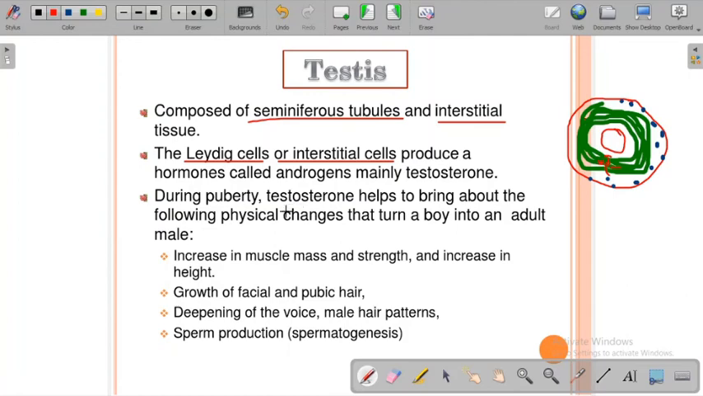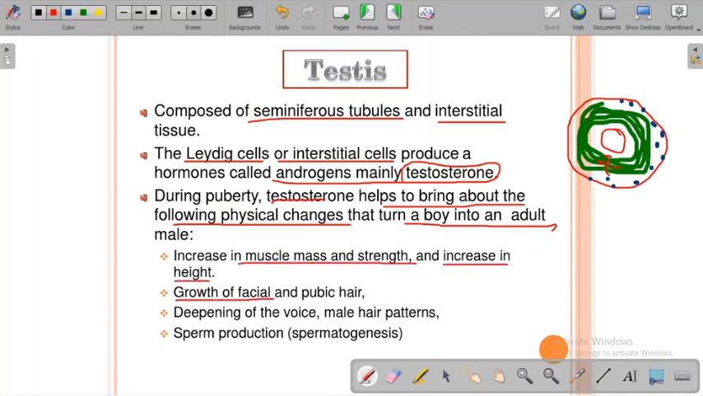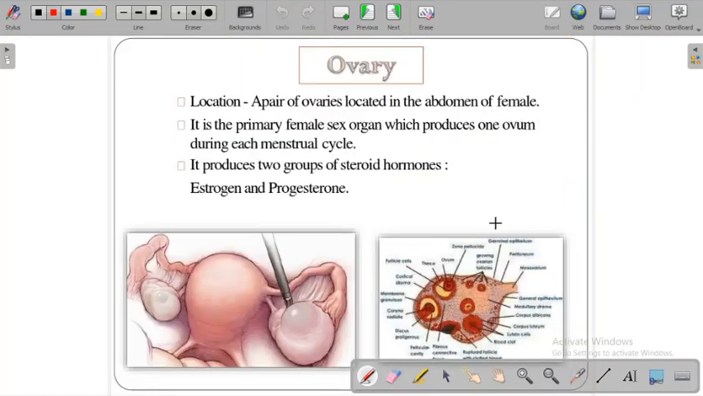During puberty, testosterone is produced by these Leydig or interstitial cells, the androgen hormone that is called testosterone in male. The testosterone helps to bring about the following physical changes that turn a boy into an adult male. It increases muscle mass and strength, increases height, brings growth of facial and pubic hair, deepening of the voice and male hair patterns, and increases sperm production through spermatogenesis. So these are the functions of testosterone.